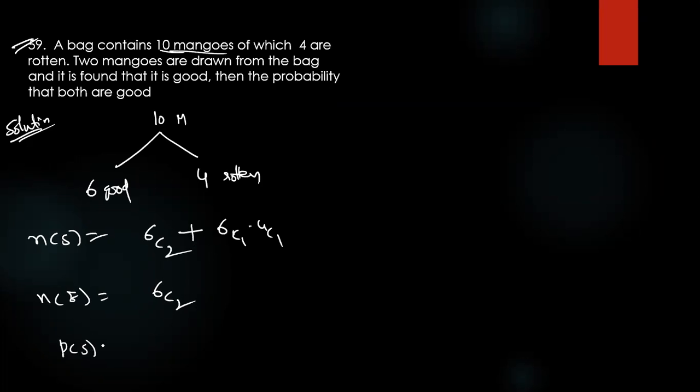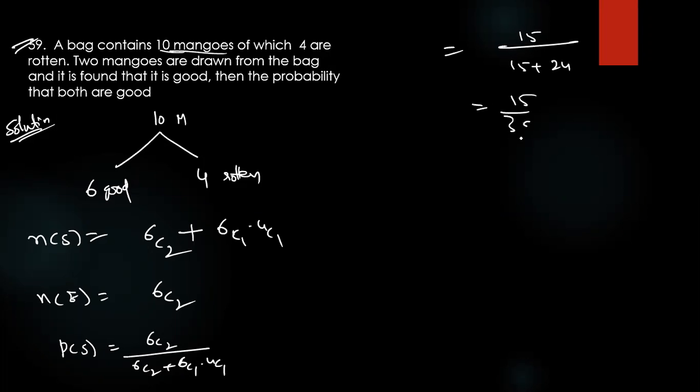So the required probability is n(E) by n(S), which means how much is coming? 6C2 by 10C2, that means 15 by 15 plus 24, which is 15 by 39. So P(E) is equal to 5 by 13. Right. 5 by 13 is what they have given. That option is there. Question number 59, option D.